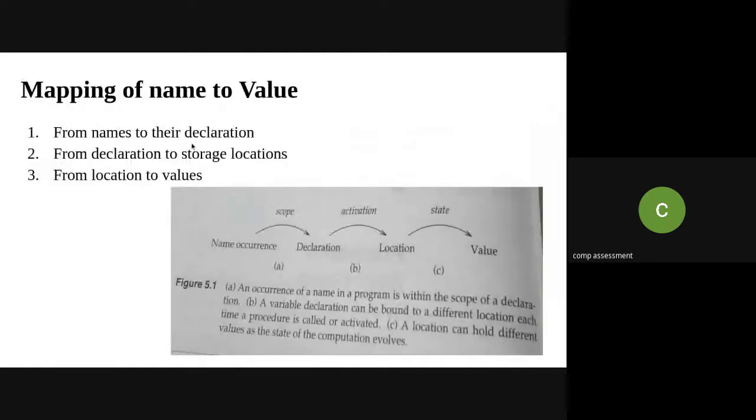Now, I hope you have understood what scope is. That is, it will check the name occurrence against the actual declaration. Now, in detail, I will let you know what we mean by local and different types of scope. Scope is nothing but the visibility of that particular name in your program.